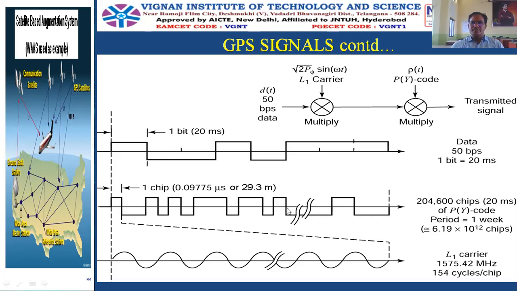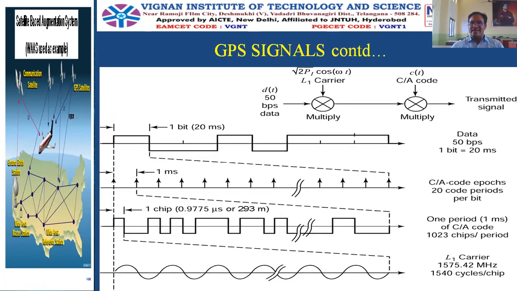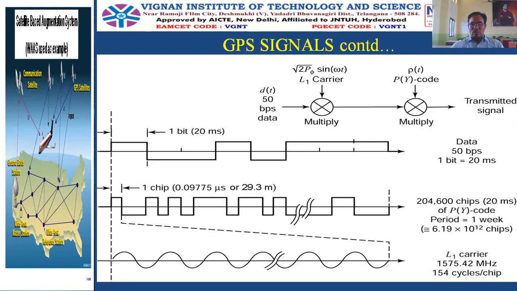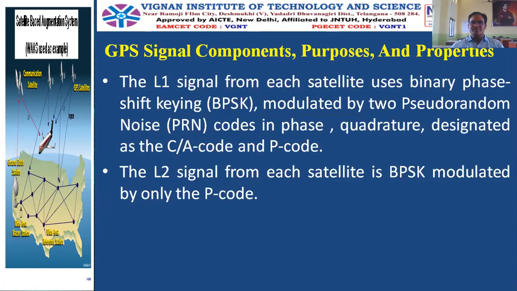So these two are the modulation block diagrams and the associated waveforms of the L1 carrier in-phase and L1 carrier quadrature-phase components. Then after this, there is a specific purpose and some properties associated with each of them. The L1 signal from each satellite uses a BPSK scheme. It is modeled by two PRN codes, that is, in-phase and quadrature-phase. And the L2 signal from each satellite is BPSK modulated with only the P code. This difference we already noted down.